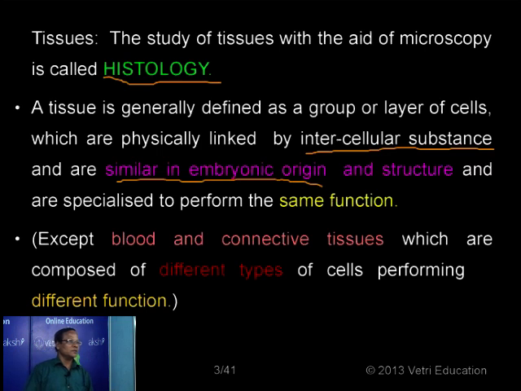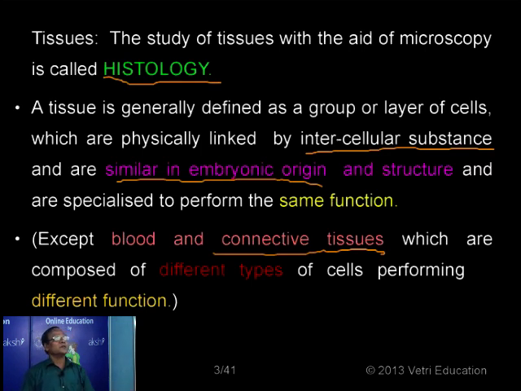For example, RBCs do their own function of transporting gases. WBCs act as soldiers of the body, giving a defense mechanism. And platelets take part in blood coagulation. Similarly, another type of tissue we have is the connective tissues. The connective tissues are also made up of different types of cells performing different functions, for example fibroblasts, mast cells, and histiocytes.